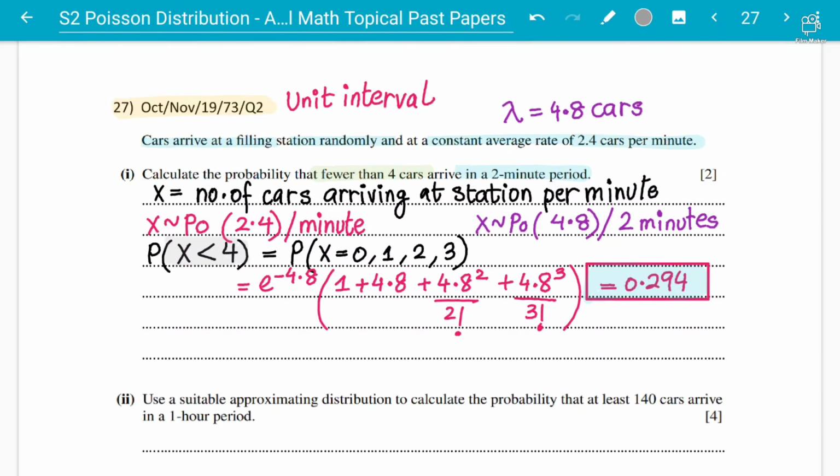Now we are going to move forward and discuss more Poisson distribution questions that you can expect in the exam paper as well.